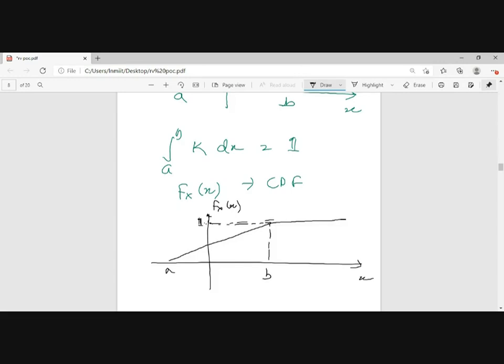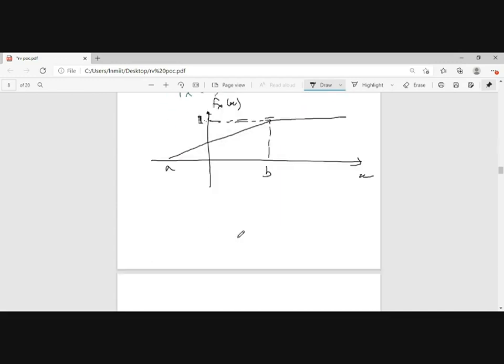If x lies between a and b, it will be a linear line. What will be the slope value? Slope will be 1 by k, right? Check this. This is very easy.